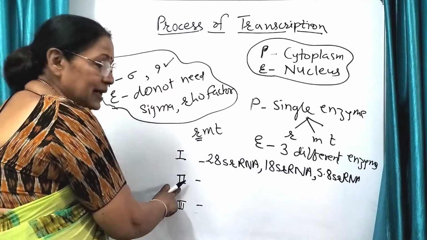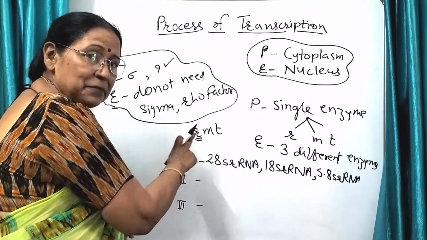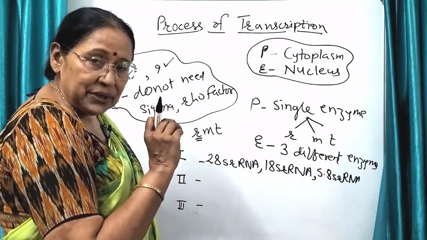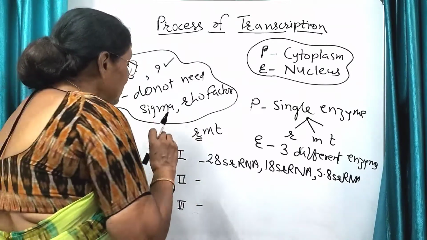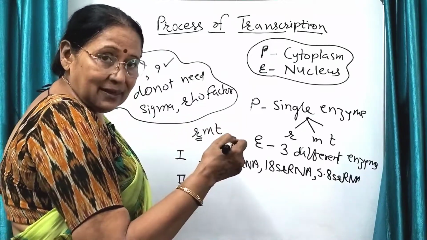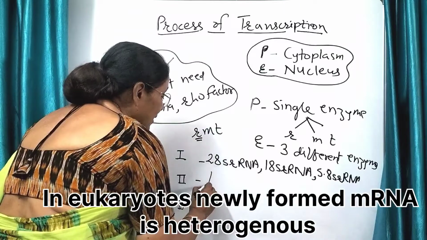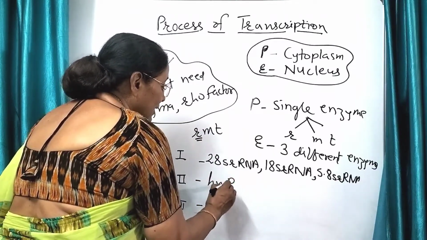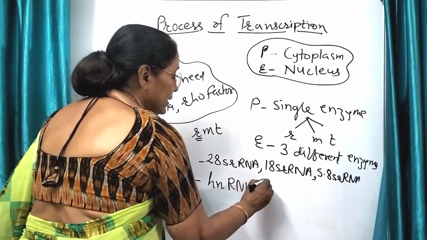The second one, RNA polymerase 2, forms messenger RNA, but this messenger RNA is not a mature one. It is immature messenger RNA which needs further processing, and it is called heterogeneous nuclear RNA.